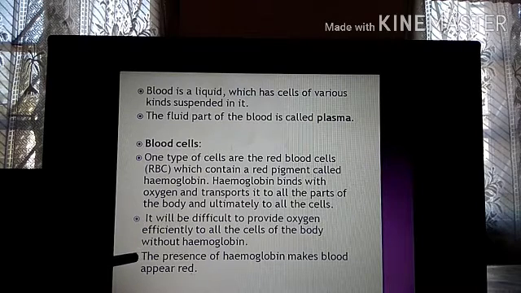Third function is the presence of hemoglobin makes the blood appear red. So blood is red because of hemoglobin, because hemoglobin itself is red. So since hemoglobin is red and hemoglobin is present in RBC, that is why the blood is red. Okay.